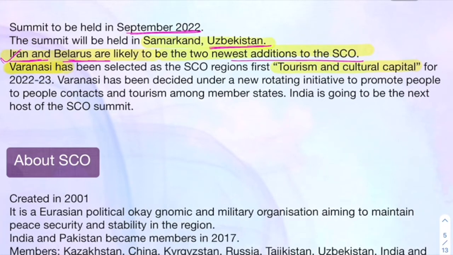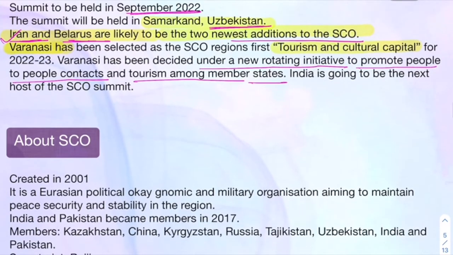Varanasi has been decided under a new rotating initiative to promote people to people contacts and tourism among member states. India is going to be the next host of the SCO summit.